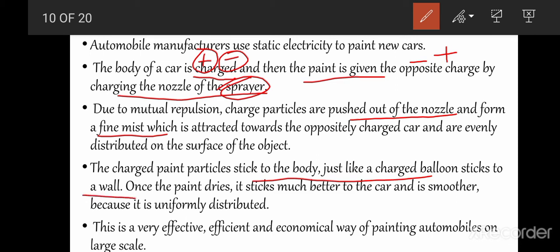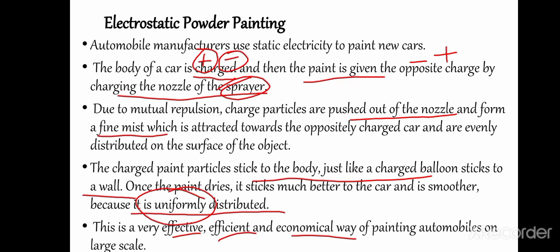Once the paint dries, it sticks much better to the car and it is smoother because it is uniformly distributed over the car body. This is a very effective, efficient and economical way of painting automobiles on a large scale.